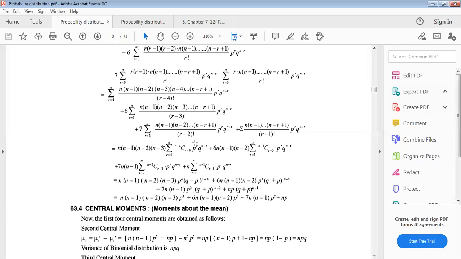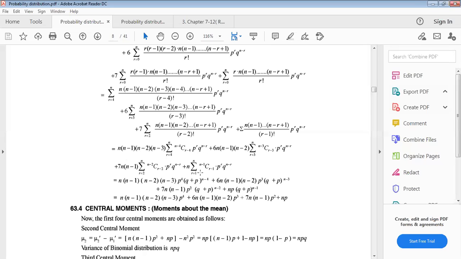Taking p4 common, we can find p to the power r minus 4. Okay, and q will be what? Q will become q to the power n minus 4 minus bracket r minus 4. That means n minus r, same. N minus 4 minus r minus 4, same n minus r.